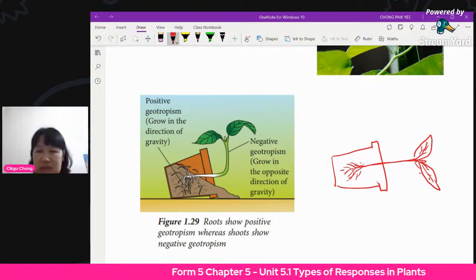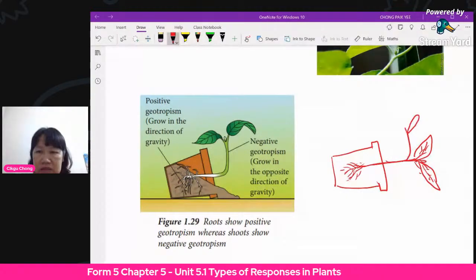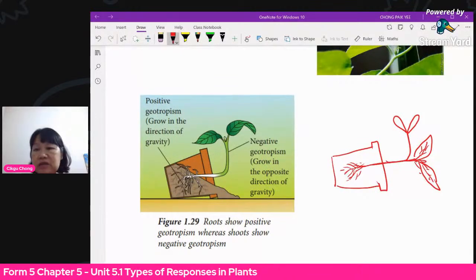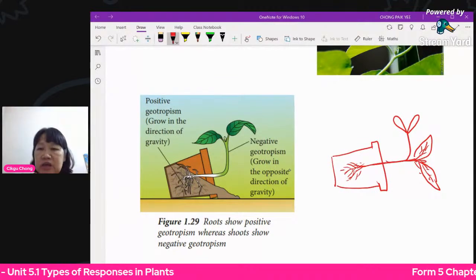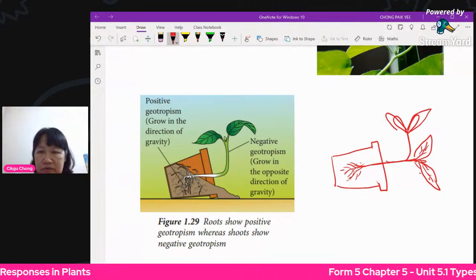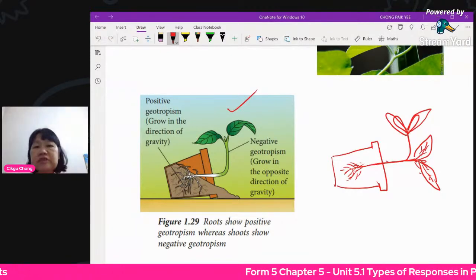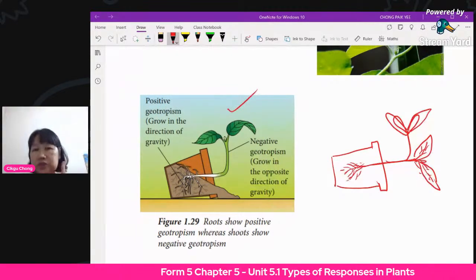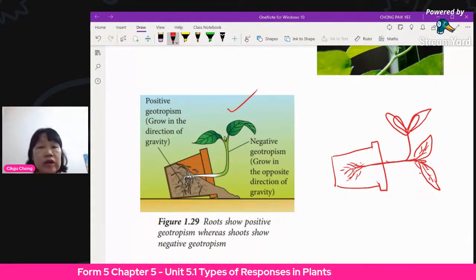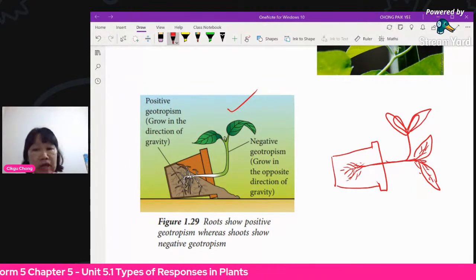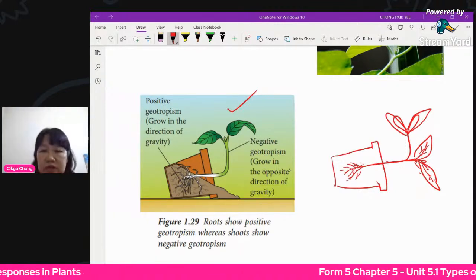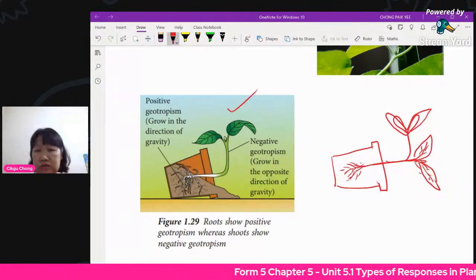This thing will automatically bend upwards because it wants to get sunlight. So it's no longer like this. You will get this kind of shape. That means your shoot is going away from the gravity. So it's negative geotropism.